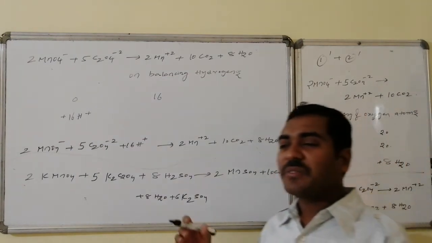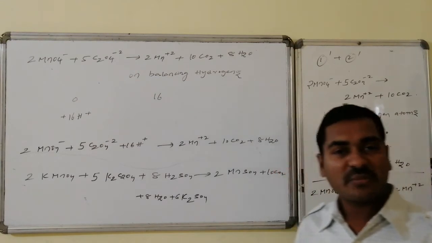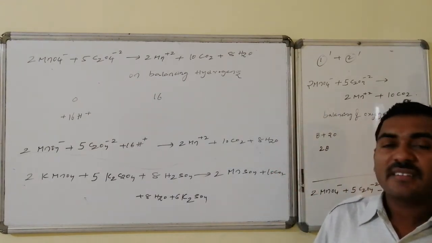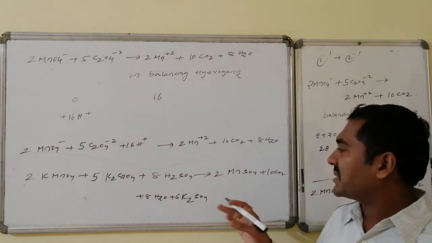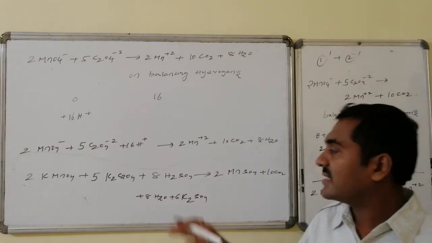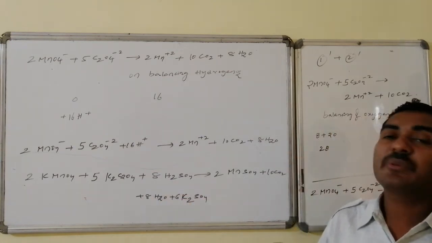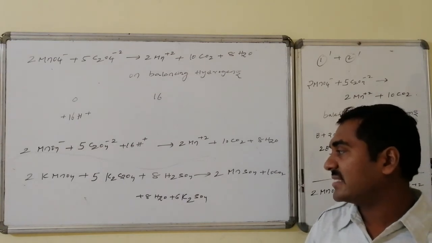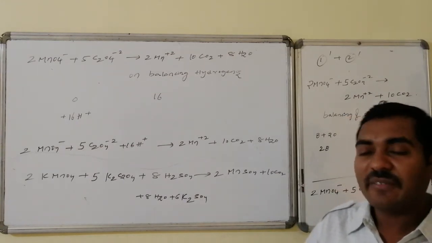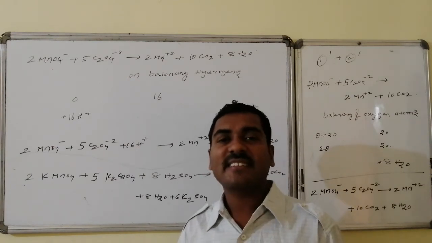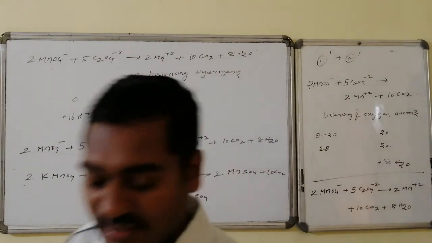You may count with respect to any of the things, potassiums, manganese, oxalates, sulfates. With respect to any atom you can cross check, it appears in the form of a balanced equation. Suppose I consider that it is not sulfuric acid but hydrochloric acid, then what will be the balanced equation? I will write that balanced equation also by considering some other acid, HCl, hydrochloric acid.